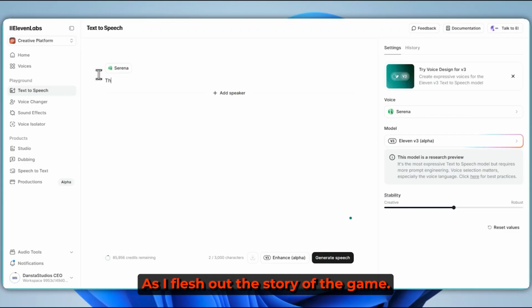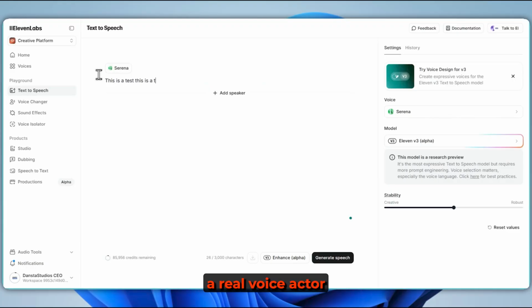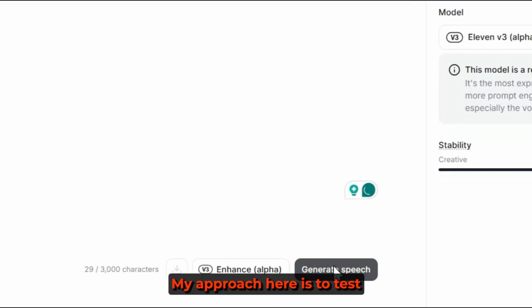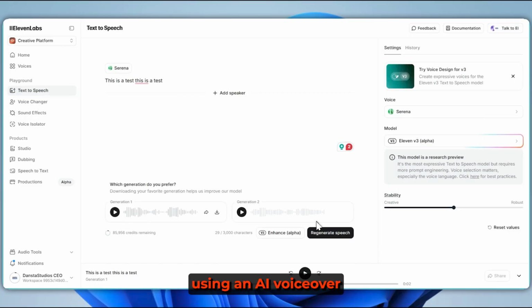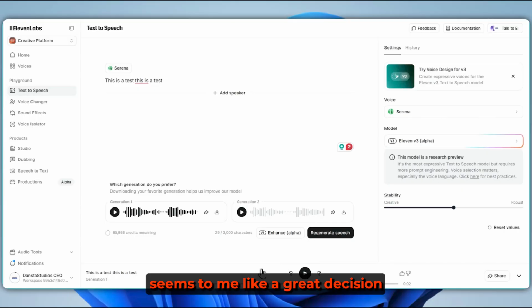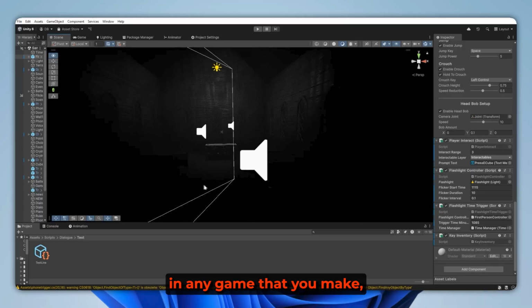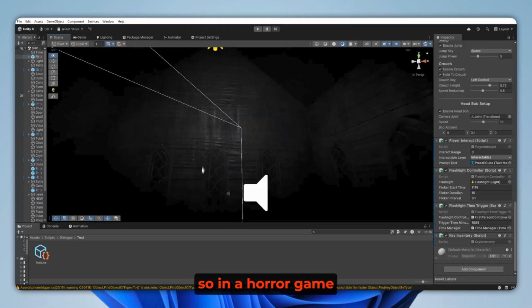As I flesh out the story of the game, I'm using 11 labs for audio. While I intend to hire a real voice actor, my approach here is to test each part of the story and see what works and doesn't. From the standpoint of saving money, using an AI voiceover during this testing period seems to me like a great decision. Sound effects are really important in any game that you make, but even more so in a horror game